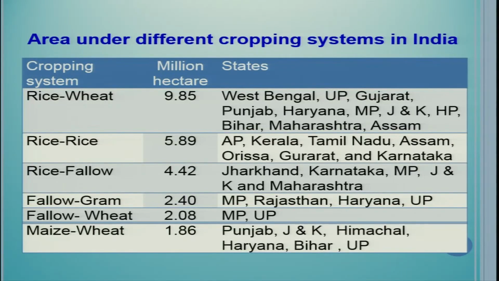Particularly the rice wheat system is the backbone of our national food security. And then fallow gram in 2.4 million hectare area, Madhya Pradesh, Rajasthan, Haryana, UP.